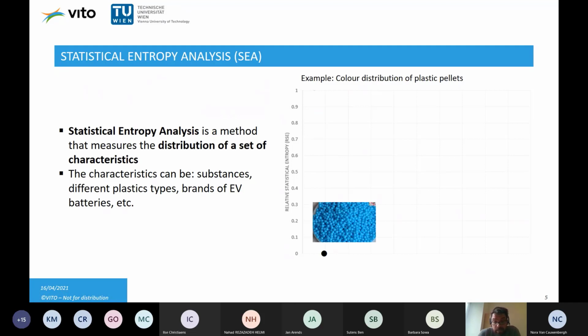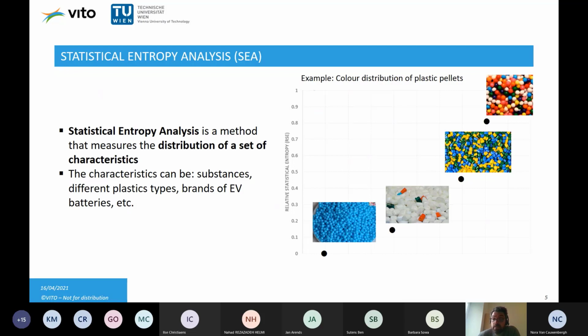So if we have a bowl of plastics with a single type of plastic color, the statistical entropy value of that fraction is 0. We have the full information, we have a perfect concentration of this single type of plastic. And if we start mixing or increasing the diversity, the dilution of different plastic sorts in this fraction, we see that the entropy increases in our system. And this is a very relevant property for the circular economy assessment.